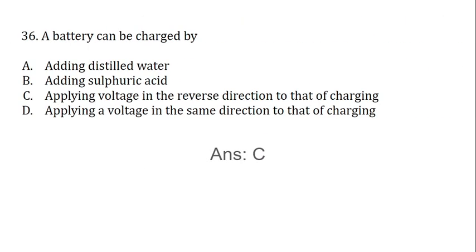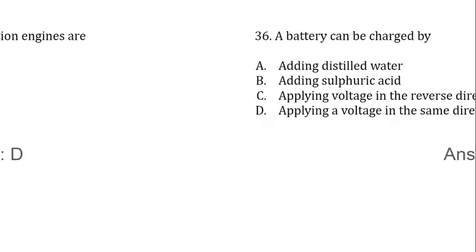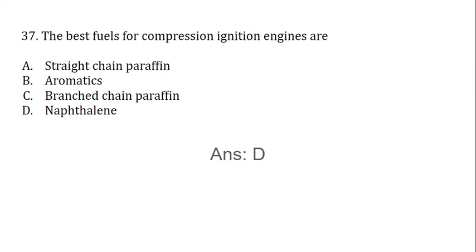A battery can be charged by adding distilled water, adding sulfuric acid, applying voltage in the reverse direction to that of charging, applying a voltage in the same direction to that of charging. The correct answer is C, applying voltage in the reverse direction to that of charging. The best fuels for compression ignition engines are straight chain paraffin, aromatics, branched chain paraffin, naphthalene. The correct answer is D, naphthalene.